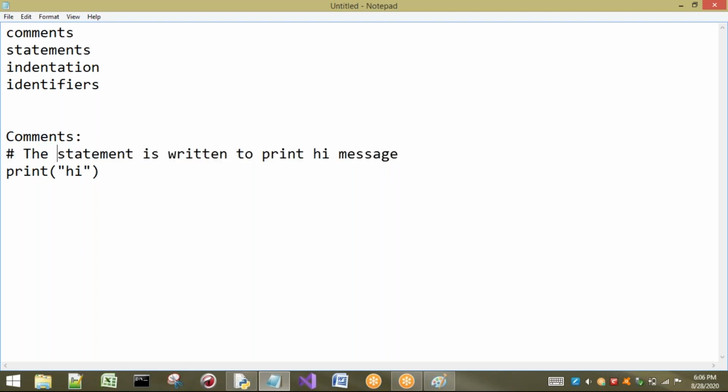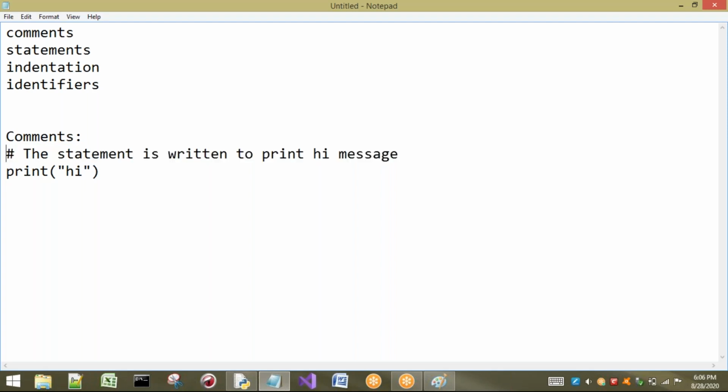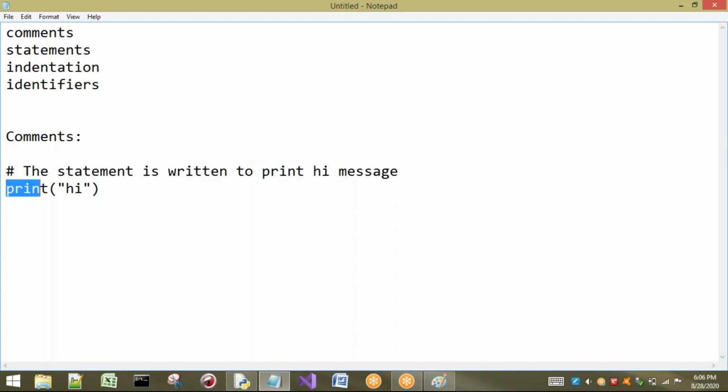It leaves it because it sees the hash sign first. It knows that if you write a hash sign for any line, the entire line is not going to be executed. It knows that it is a comment. So what is this line for? Printing a hi message. This is the explanation for that program or statement.